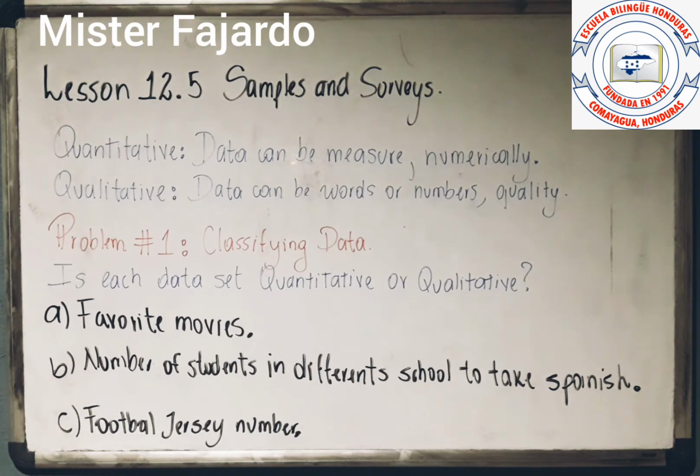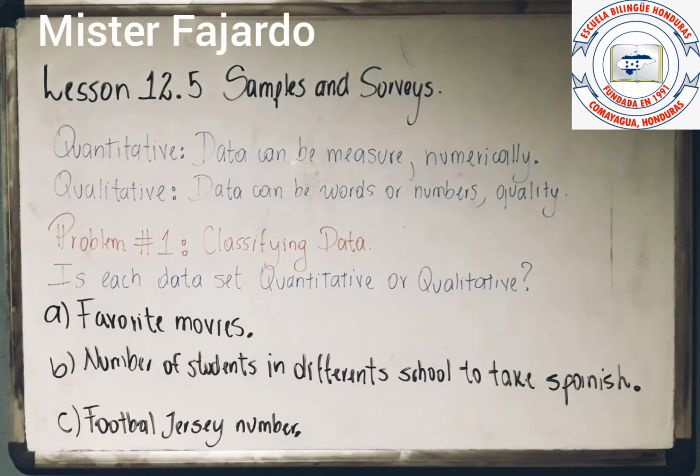And first, what I'm going to show you is that we are going to have two kinds of data. Data can be quantitative and data that can be qualitative, okay? What is the difference between the data that is quantitative and qualitative? The data that is quantitative is data that you can measure in quantities, and also you can describe in a way that is numerical, okay? Such as a test score or ages, okay?